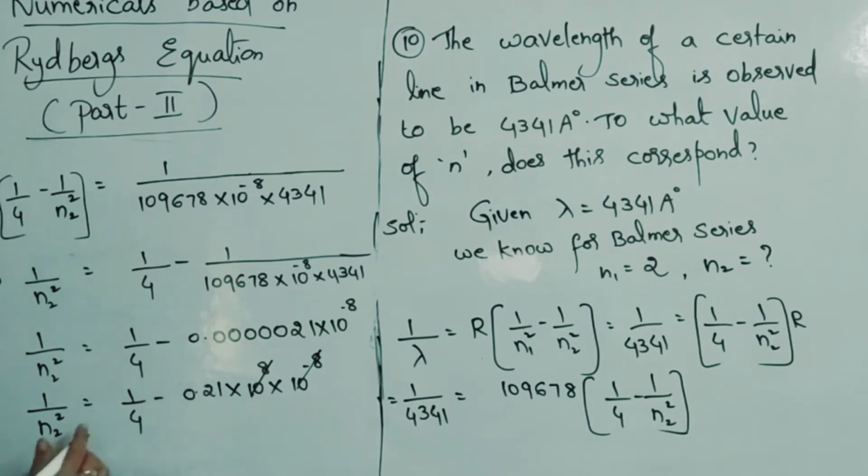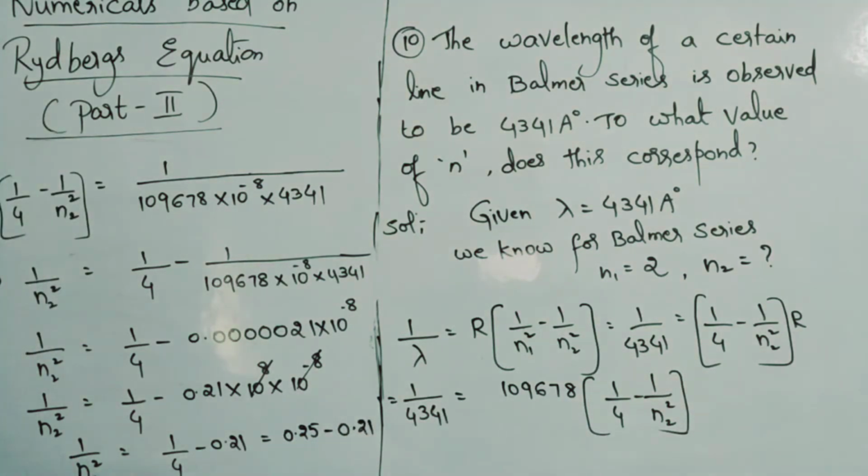So 1 by n2 square is equal to 1 by 4 minus 0.21. Okay. So 1 by 4 means how much? 0.25 minus 0.21.